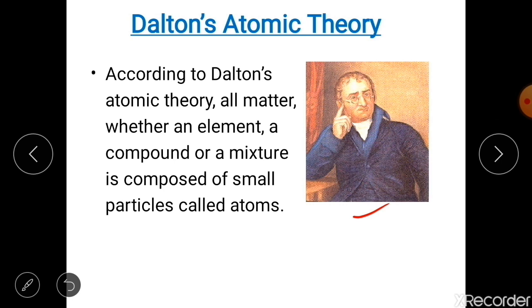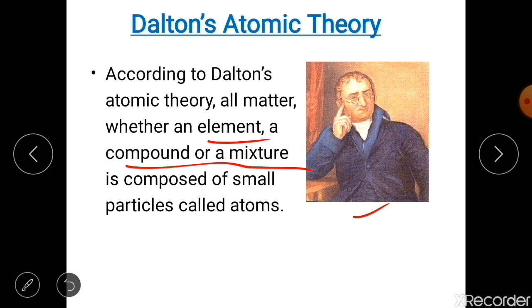You must know, in 1805, an English school teacher, John Dalton, proposed his famous atomic theory which we know as Dalton's atomic theory. According to this theory, all matter, whether an element, compound or a mixture, is composed of small particles called atoms. Students, this word atom is from the Greek word atomos, which means uncut.